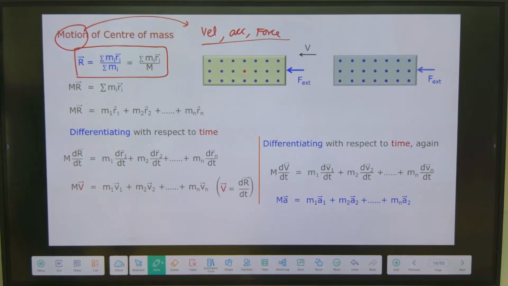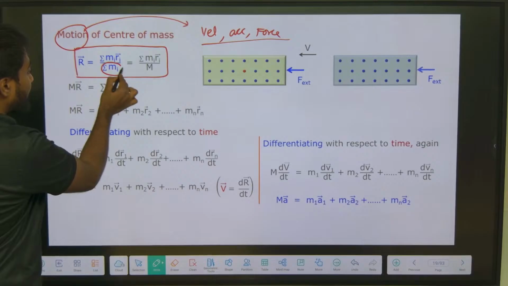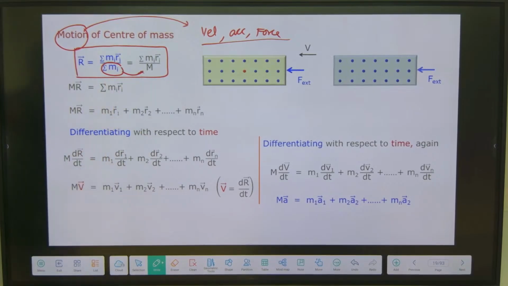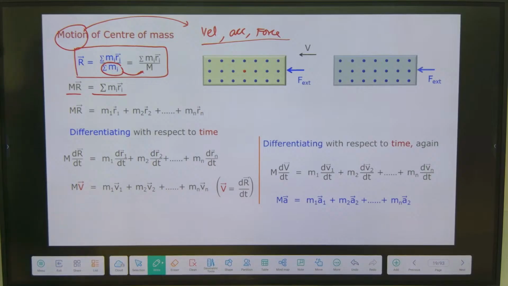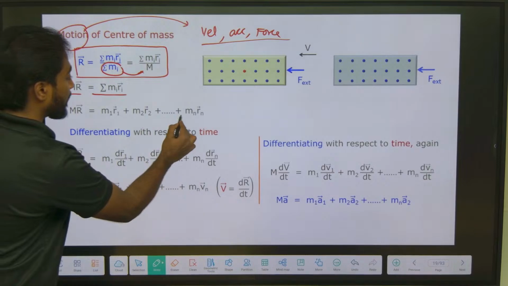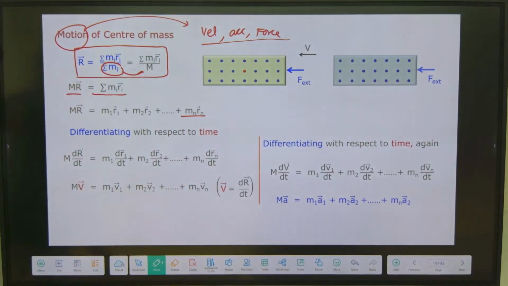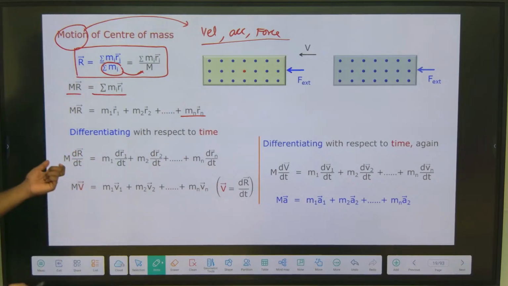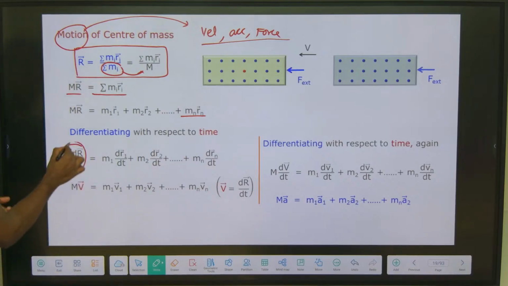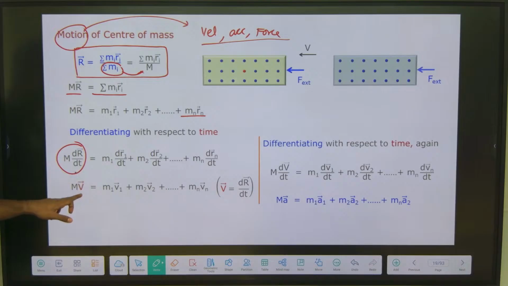What is summation mi? It is the total mass. So M into R equals summation mi Ri, which is m1 R1 plus m2 R2 plus m3 R3 up to mn Rn. If I differentiate this with respect to time, what will we get? M into dR by dt, which is nothing but v.